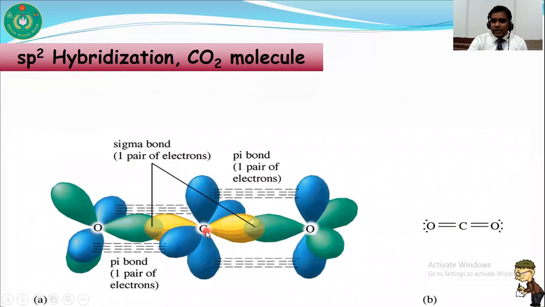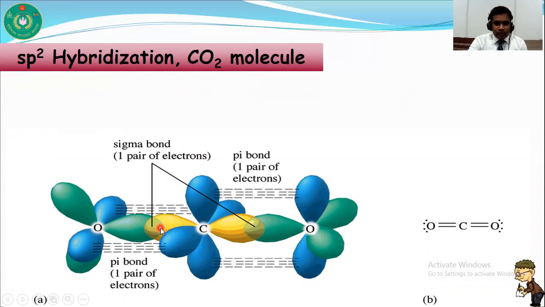So in this figure, it is clear that carbon undergoes sp hybridization and oxygen undergoes sp2 hybridization. In oxygen there is one unhybridized p orbital, and in the case of carbon there are two unhybridized p orbitals.